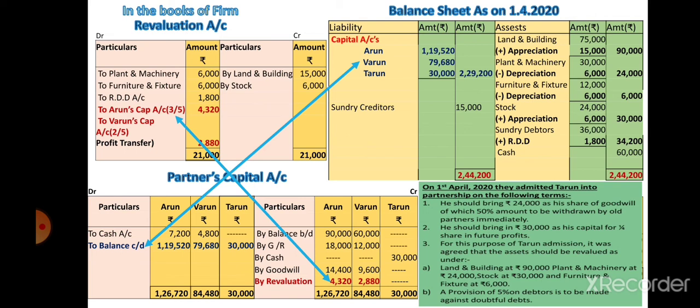To Arun's capital account, 3/5 means 4,320. Varun's capital account, 2/5 means 2,880. Transfer to the partners capital account, credit side by revaluation account.